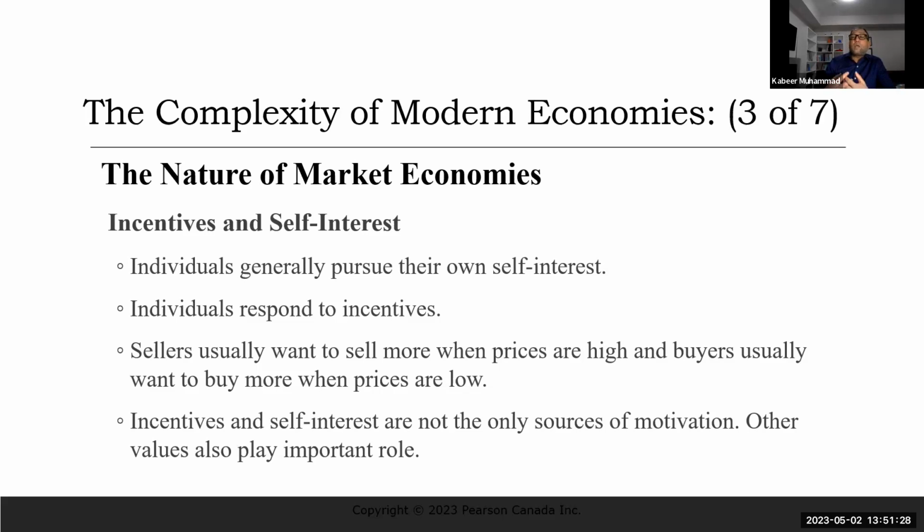So these are people responding to incentives. Sellers usually want to sell more when prices are high, and buyers usually want to buy more when prices are low. So these are the incentives of a buyer and a seller. Incentives and self-interest are not the only source of motivation; other values also play an important role. We are not saying that everyone is just doing things for profit, but there are some passions and other things as compared to the profit motive.